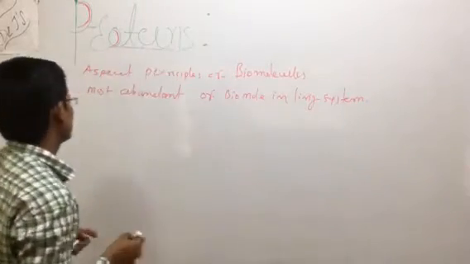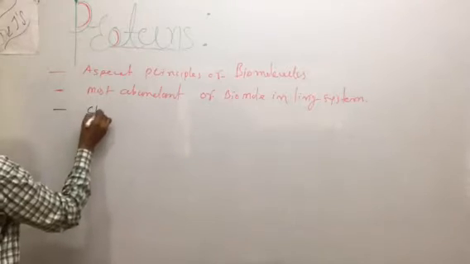So what is the main constituent, or the chief constituent?